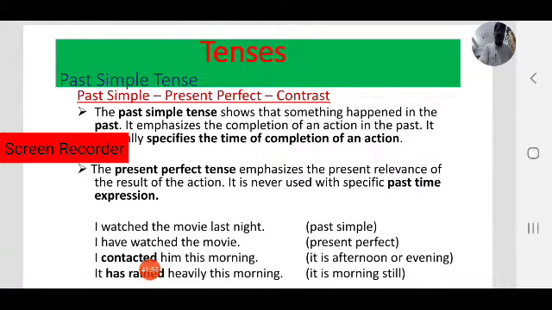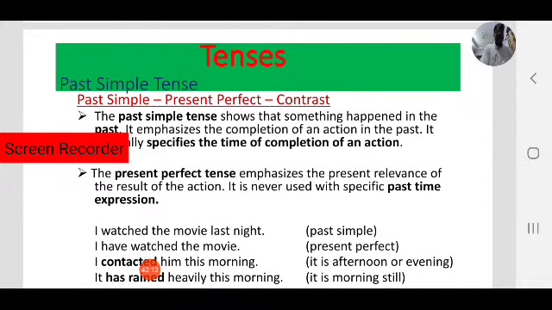The past simple tense shows that something happened in the past. It emphasizes the completion of action in the past. Here we focused on the completion of action in the past. It normally specifies the time of completion of the action. So while using past simple tense, we have to mention the time.